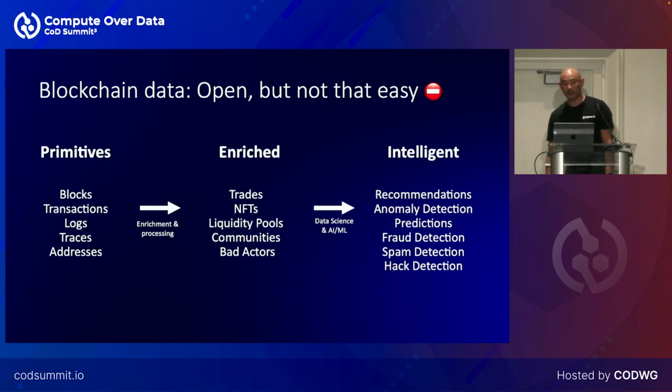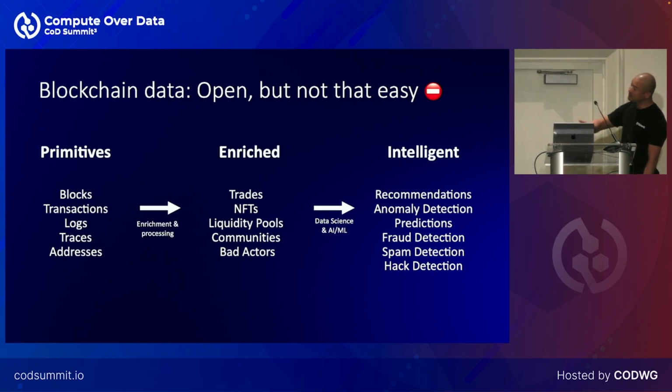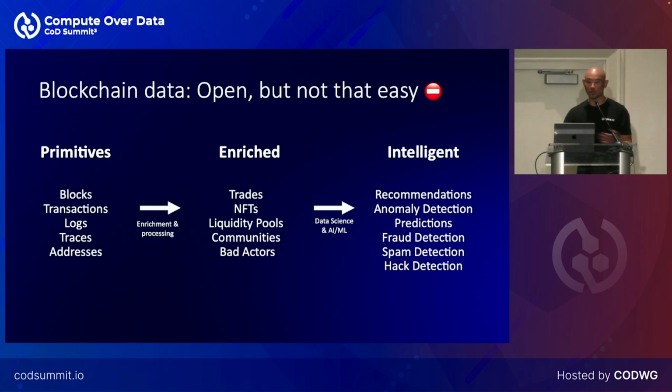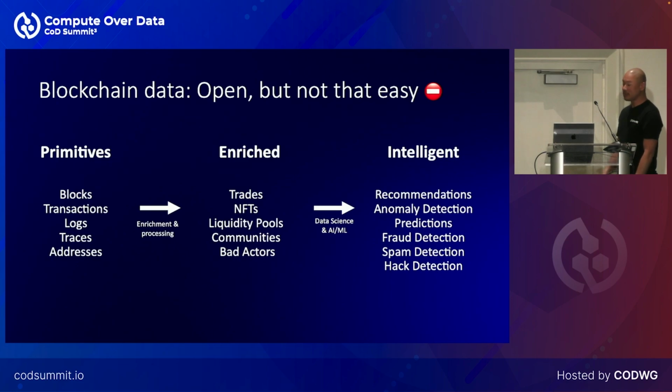So what you find is if you want to go from these primitive data sets, blocks, transactions, logs, and this can also include other types of decentralized data like NFTs, for example, or IPFS stored information, and you want to build it into something useful. So first, can we go to an enrichment stage and actually make sense of it, go from a transaction to a trade, and then eventually apply data science and AI ML to it to go to intelligent data sets. What you find is blockchain data and decentralized data is often open, but not that easy to actually use.